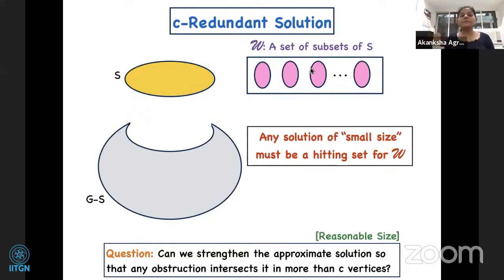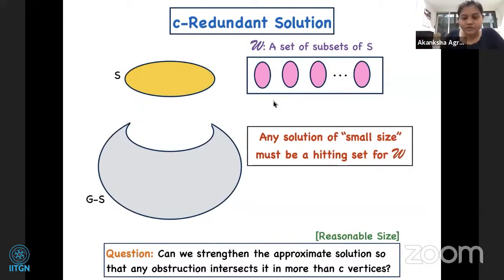But let us look at the properties that the set S together with this family W provides us. Firstly, any solution which is of small size, and for us small is K, any solution of size at most K must be a hitting set for this family W.